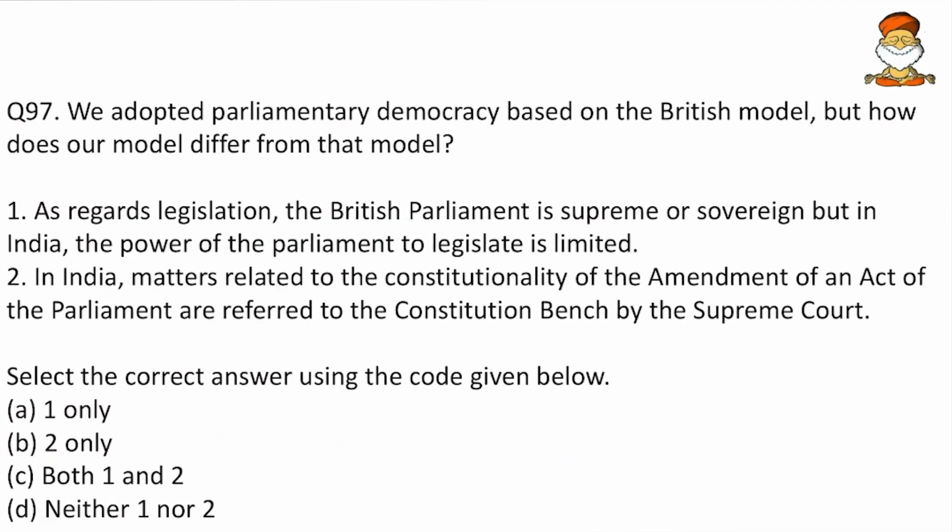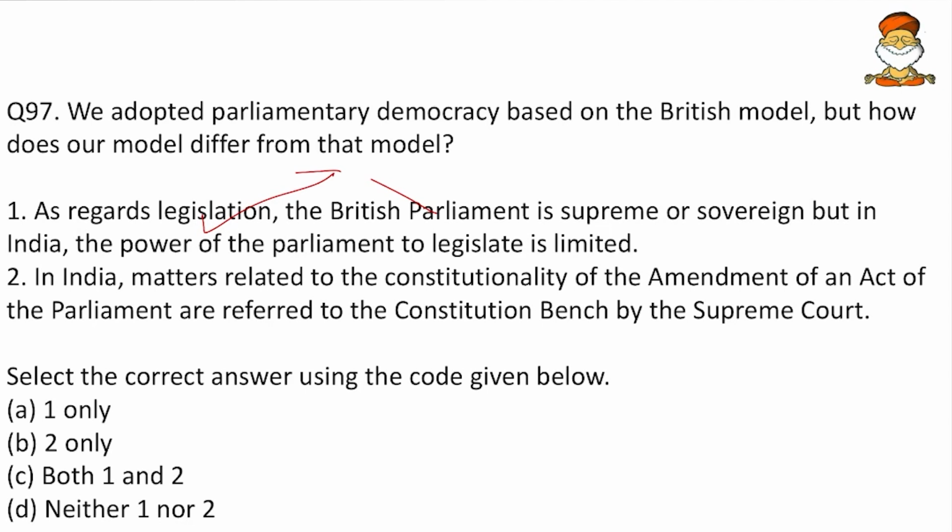Then, we adopted parliamentary democracy based on the British model. But how does our model differ from that model? As regards legislation, the British Parliament is supreme or sovereign, but in India the power of Parliament to legislate is limited. Yes, in the British Parliament, the Parliament itself is supreme, but here in India we have the Constitution which is supreme and not the Parliament. So a correct statement.